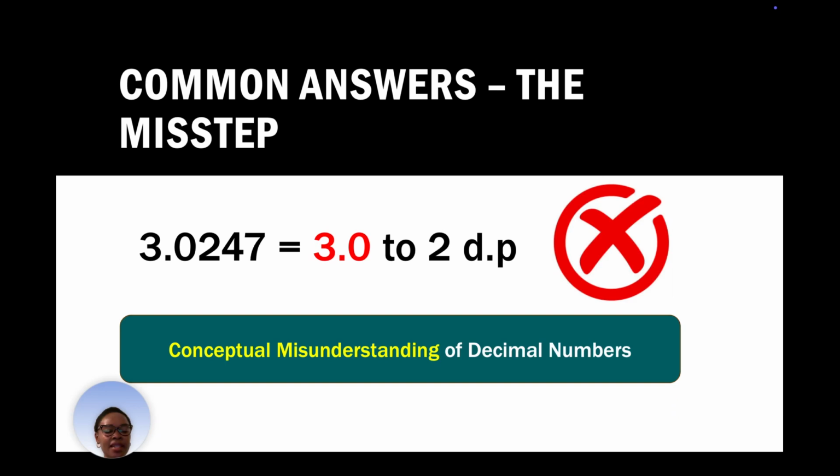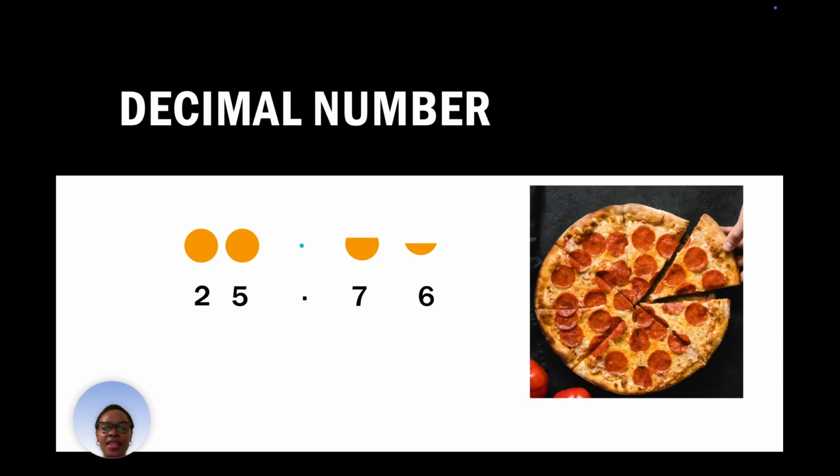What do we mean? Let's look at the components of a decimal number. Let's use this example. We have 25.76. Look at the digits 2 and 5. You can see that at the top of digits 2 and 5, full circles. You can see full circles at the top. That tells you that those two digits, 2 and 5, are full units. They are whole numbers. All right?